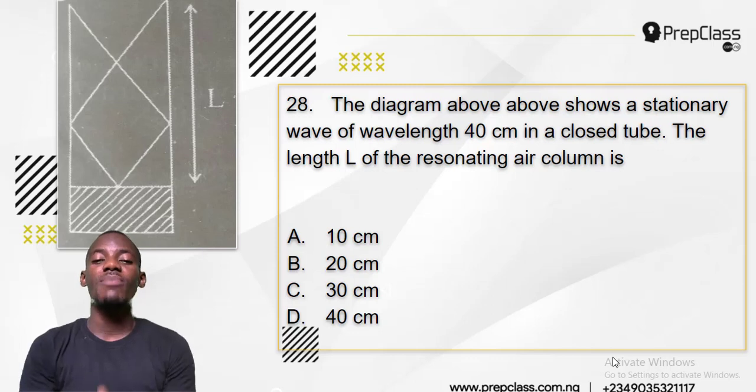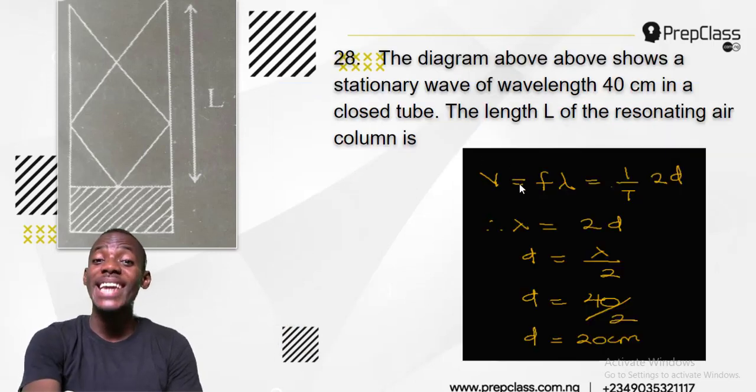B. Let's check number 28. The diagram above shows a stationary wave of wavelength 40 centimeters in a closed tube. The length L of the resonating air column is what? Now this, because they mention wavelength and they are saying find the length, and length means distance, you can also use the same formula again the third time. V equals F lambda equals 1 over T. Of course, F is 1 over T.